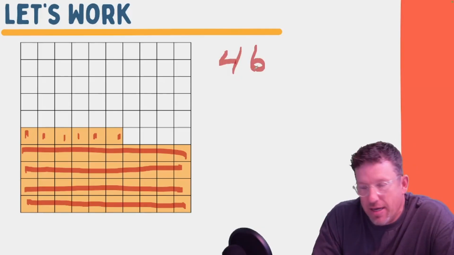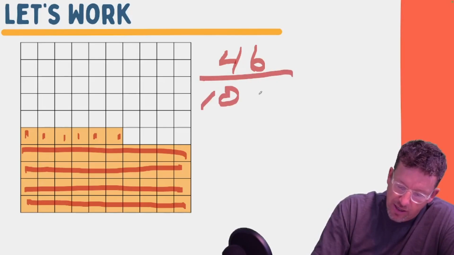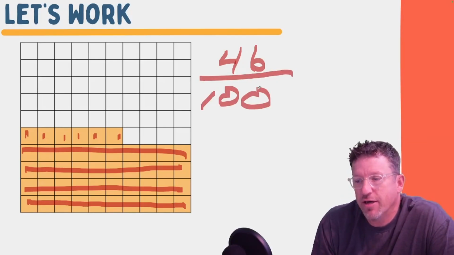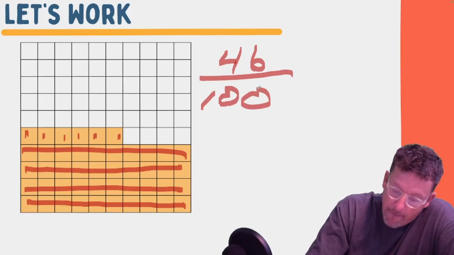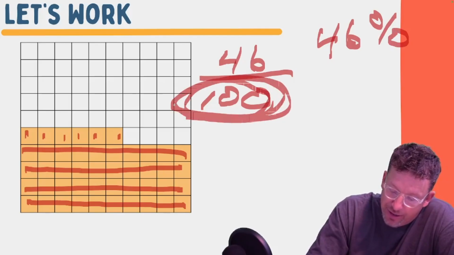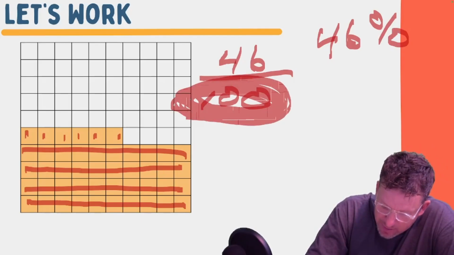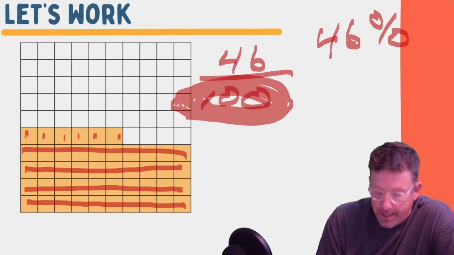Out of how many? Did you say something about out of 100 means something? Well, this grid is out of 100. It's 46 out of 100. So what percent of this grid is filled out? Boom! 46%. As long as it's out of 100. That's really, really important. As long as it's out of 100, that number on top would be your percent.